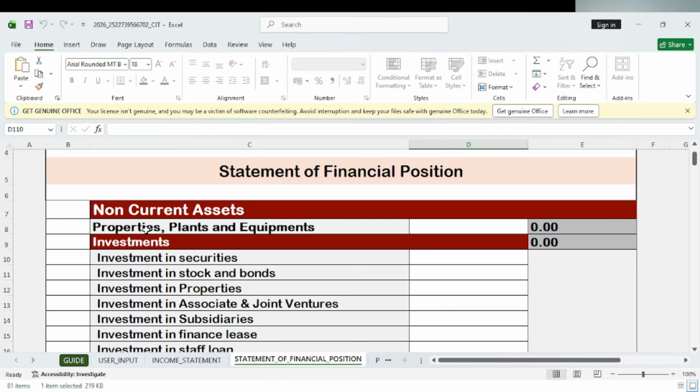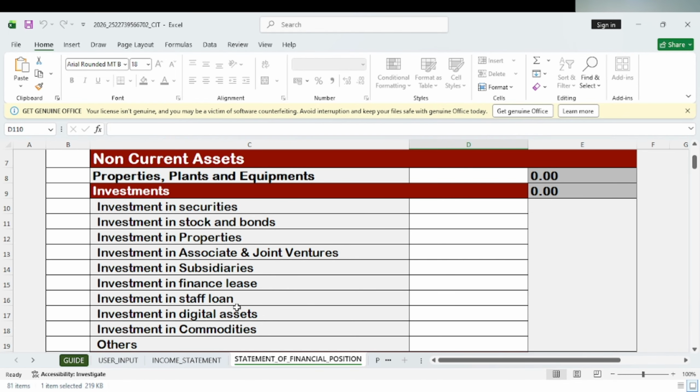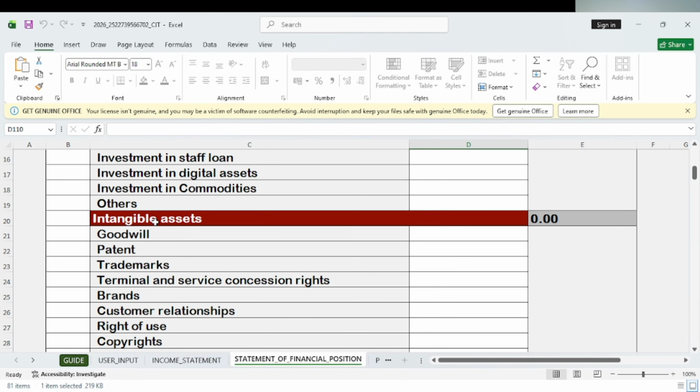Say you really have somebody who is ready to take over. Plant and equipment are the same thing, right? Then other investments that you have made in property, in subsidiaries, in staff loans, and other things. They also include intangible assets. Intangible assets are assets that you cannot physically handle, right? These assets include your patent, trademark, and goodwill.